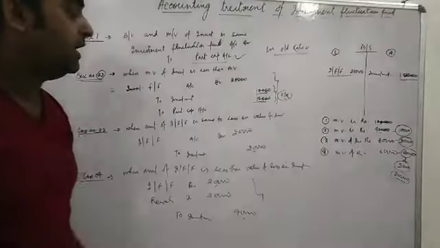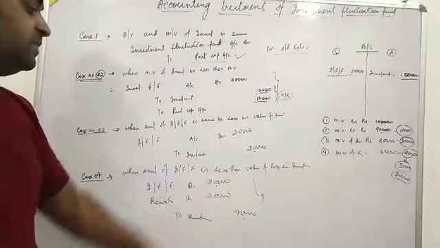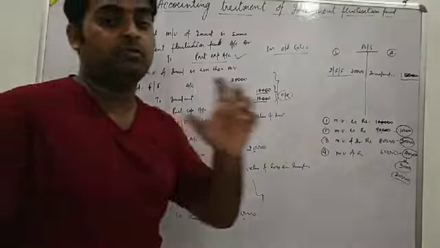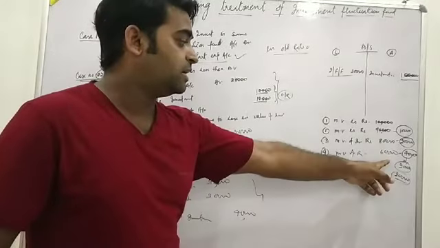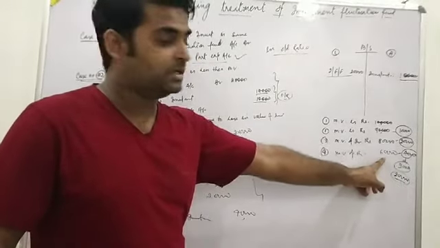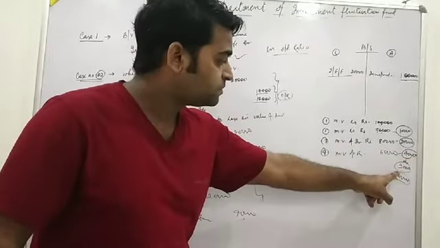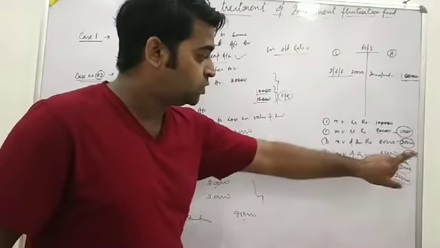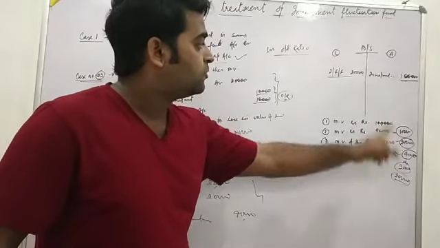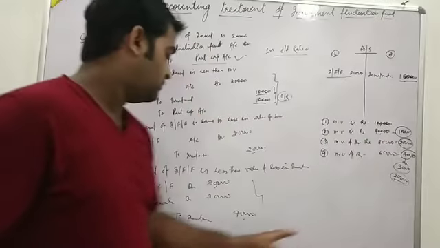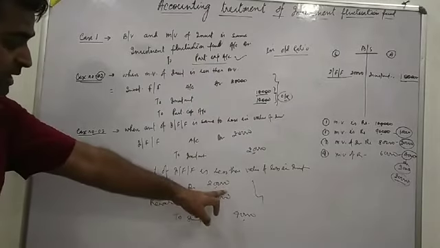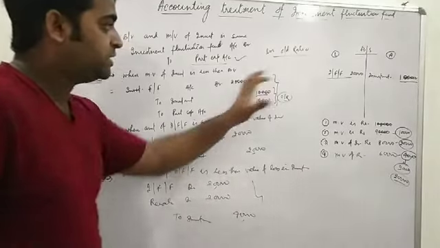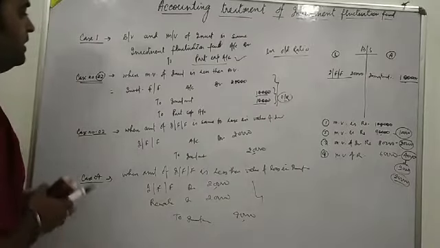And case number 4, when the amount of investment fluctuation fund is less than the value of loss in investment. Suppose the market value of investment is 60,000 and we are getting a loss of 40,000, and we set off this loss 20,000 from the fund and 20,000 from revaluation account. Investment fluctuation fund account debit 20,000, revaluation debit 20,000 to investment 40,000. So this is case number 4. Okay. Next.